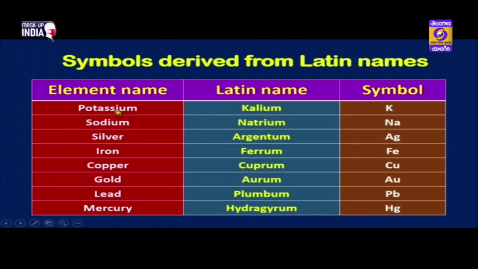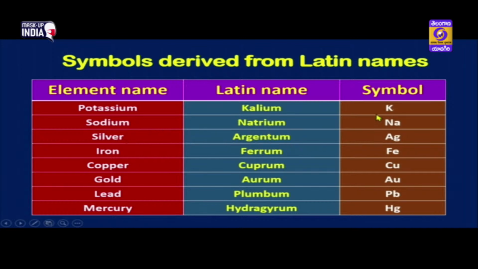So, here they are taken from their Latin names, children. See, children, potassium starts with P, but already we have phosphorus starting with P, sodium starts with S, but already we have sulfur starting with S. So, here their Latin names have been considered, like kalium, potassium is called kalium, sodium is called natrium, silver is called argentum.